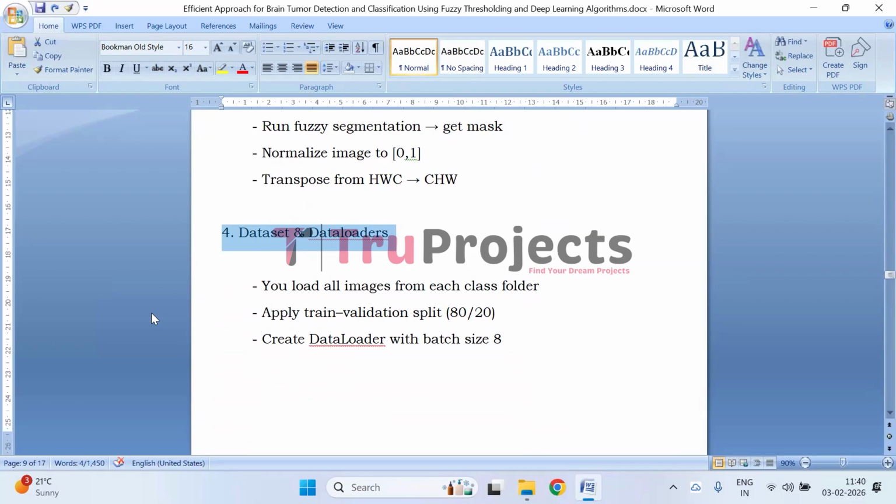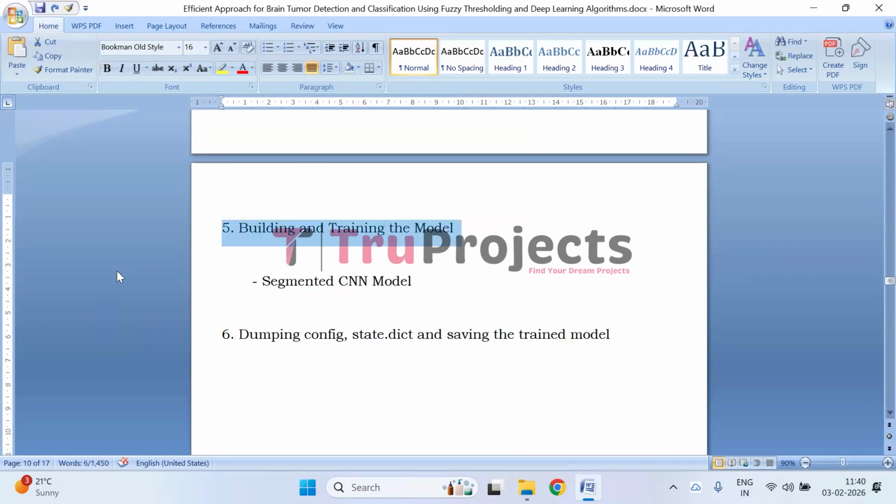Next, dataset and data loaders. Segmented images are split into training and validation sets and loaded into data loaders with a batch size of 8. Next, build and train the model. A CNN-based segmentation model is trained using the prepared data, and the trained weights, configuration, and state dictionary are saved.